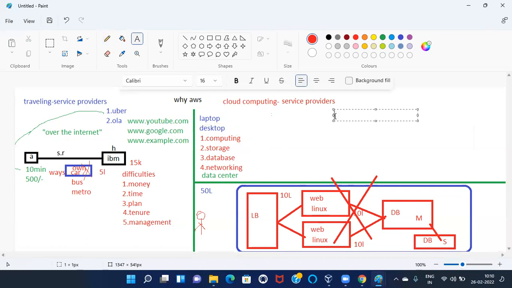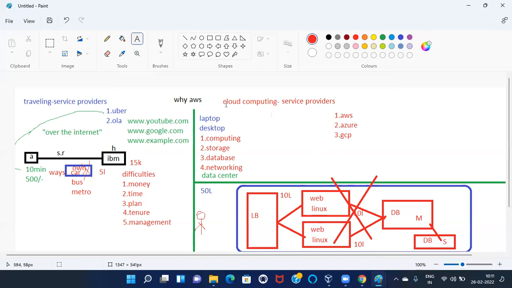The leading one is AWS. The second leading is Azure. And one more is GCP. Once again, I'm repeating about cloud computing. Cloud computing is nothing but computer related fundamental services we are getting over the internet. Such kind of services, the provider name is AWS. The cloud computing service providers we can see as AWS, Azure and GCP, and so many more.